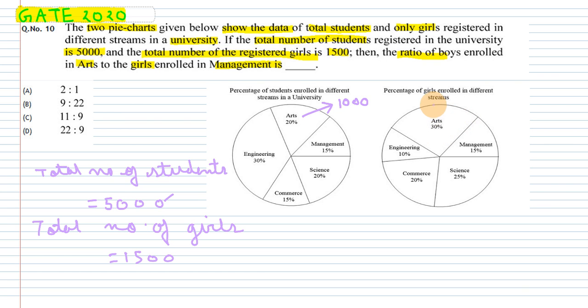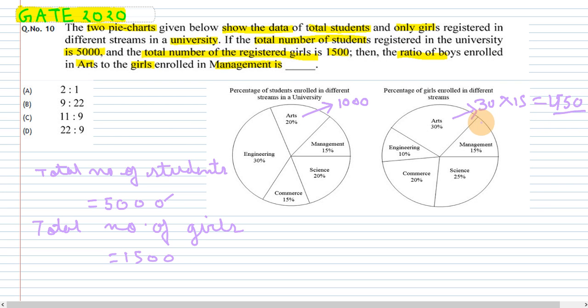We know that the total number of girls is 1500, so in arts there was 30% of that 1500. 1% of 1500 will be 15, and 30% will be 30 into 15. 15 threes are 45, so it will be 450.